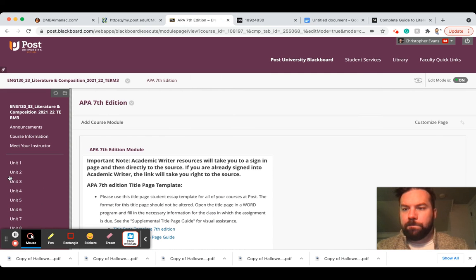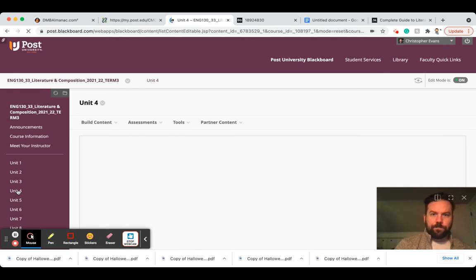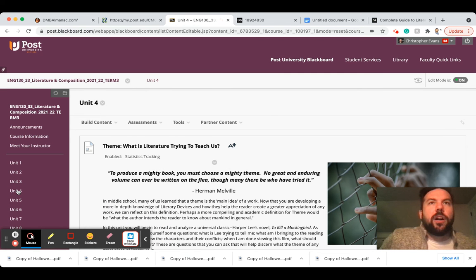I want to talk about theme. So let's go ahead and click on Unit 4. Let's talk about theme. When we talk about plot as sort of the structure before you build the house, theme is sort of the foundation of the house. Or you can think about it as sort of the color scheme of the house when it's done, the thing that gives it its together feel. But basically what theme is, I take that back. That analogy was not good. Skip that part. Focus on this.